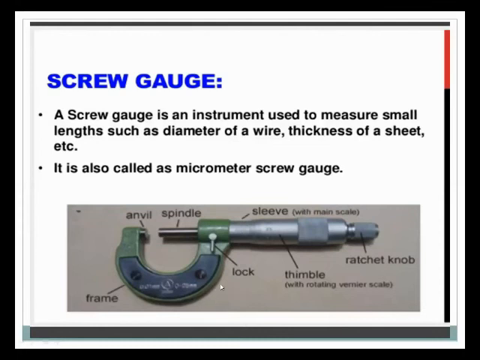Okay, now we will move on. I hope you understand what a screw gauge is.